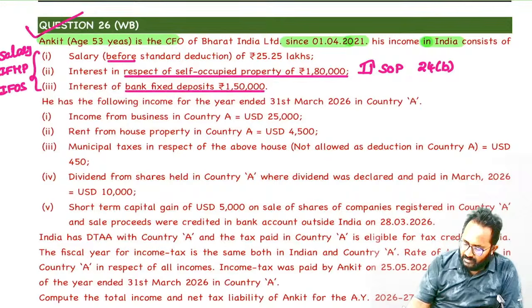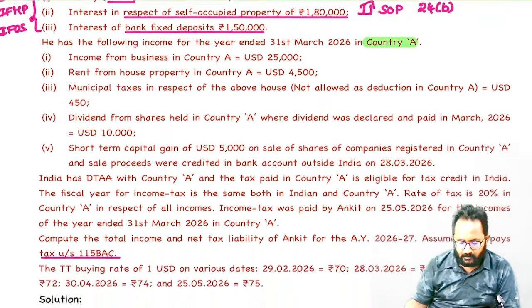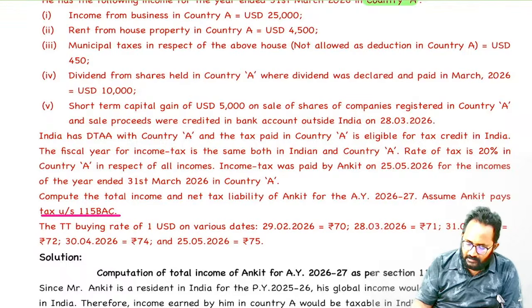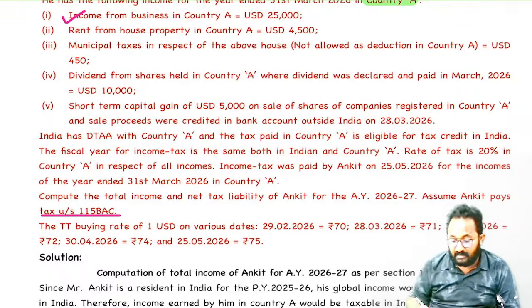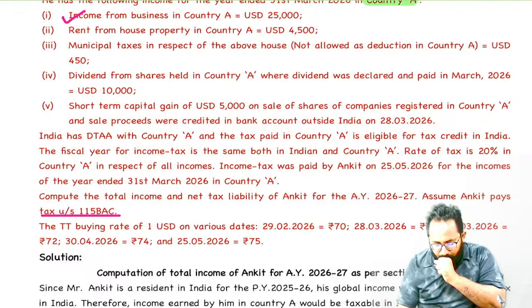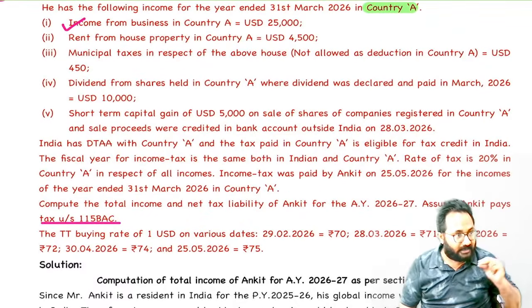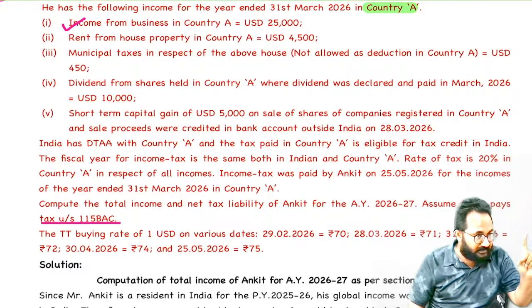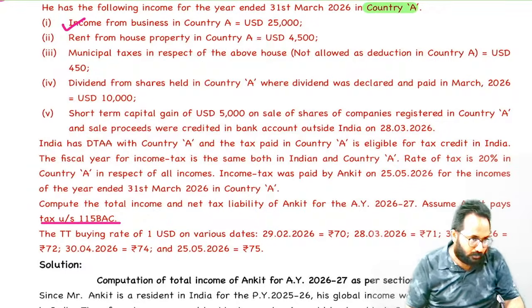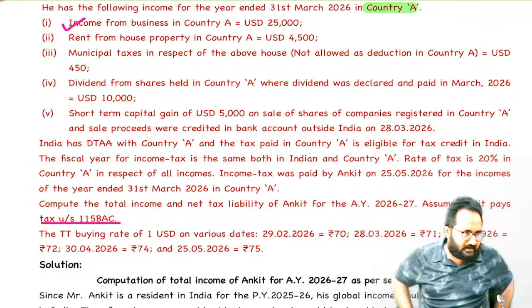Now, these incomes arise from which country? Country A. In country A, first income, which income do you have? Business income, given in foreign currency. Now tell me, is this a non-resident shipping business? No, this is not a non-resident shipping business.